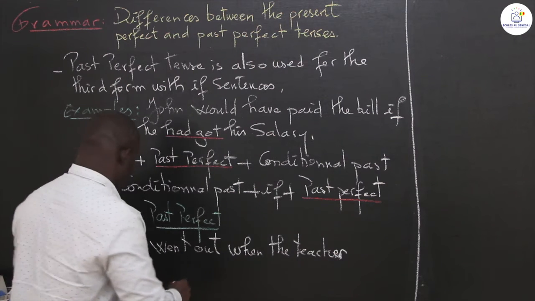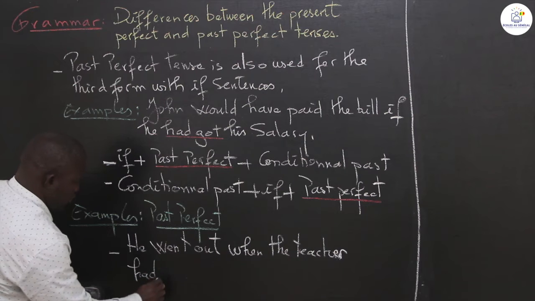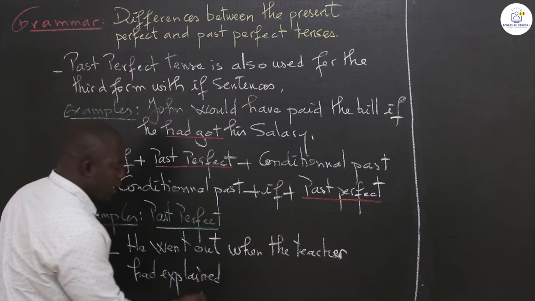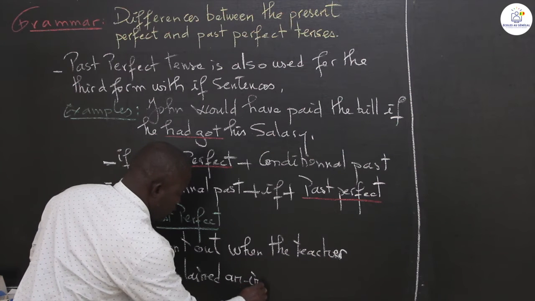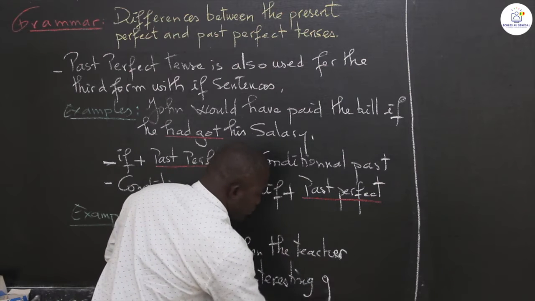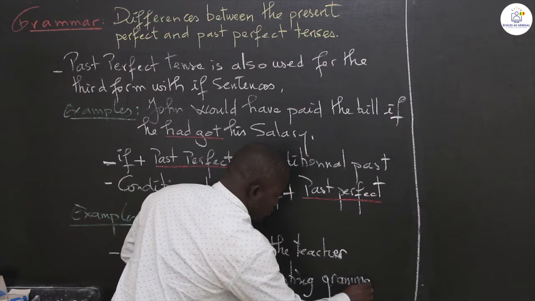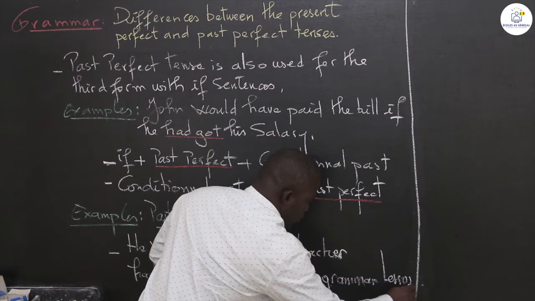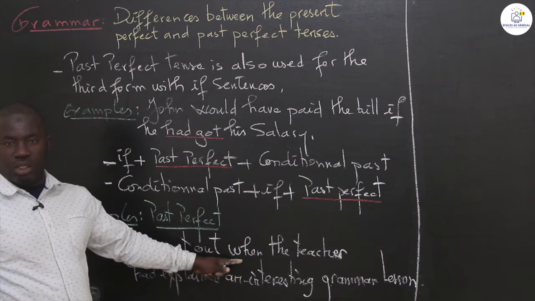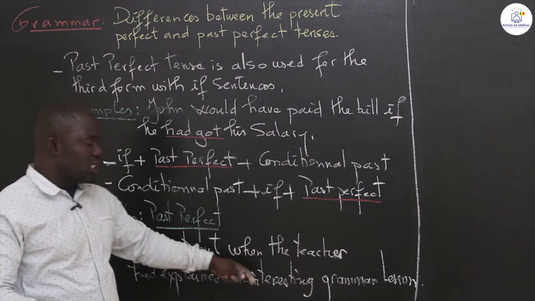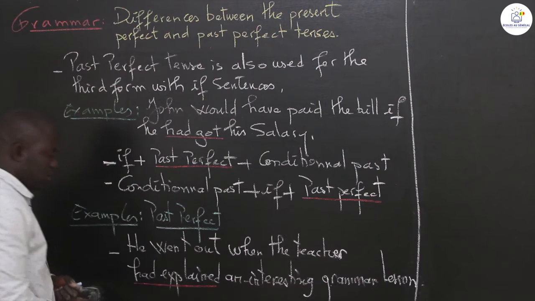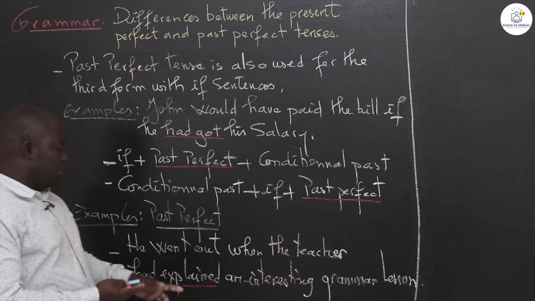He went out when the teacher had explained an interesting grammar lesson. Now we have had explained, past perfect tense.